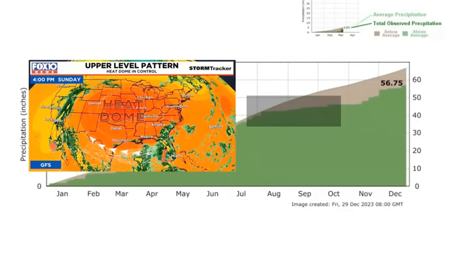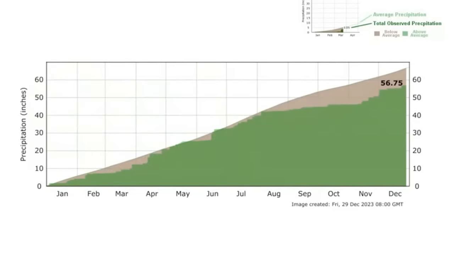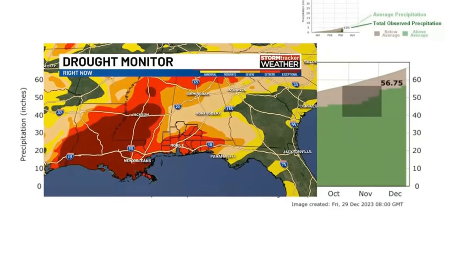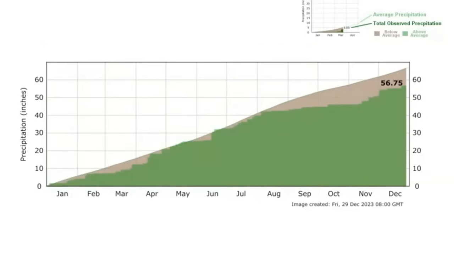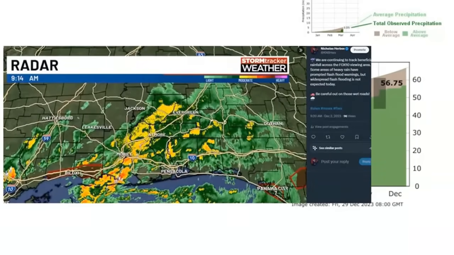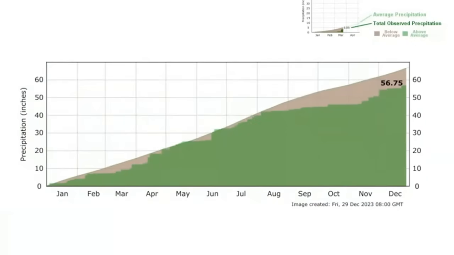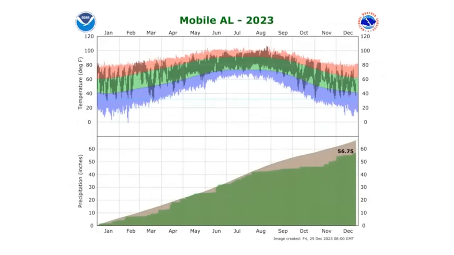That lasts through September, October, and by the time we got to November, the drought monitor was not good. We were in a level 4 extreme drought. Then recently here in December, we did get a beneficial rain, but it did not help us out. We are ending 2023 in a rainfall deficit. So that's the precipitation graph, and that's the summary of 2023, our weather events and how they compared to our climatological average here. So we end the year in a rainfall deficit. We had a really hot summer. How will 2024 compare? Only time will tell.